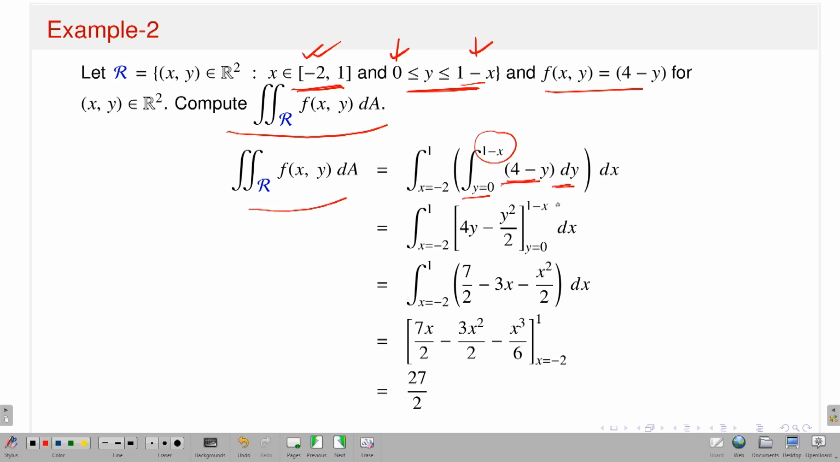Since it is a function of y, you just calculate the definite integral with y varying from 0 to 1 minus x. It will give you a function of x, and your x varies from minus 2 to 1, because x equal to minus 2 is the left vertical line, and then from left to right you cover the full region and leave at x equal to 1, the right vertical line. You perform your iterated integral, do the simple calculations, and conclude that the exact value of this double integral is 27 by 2.